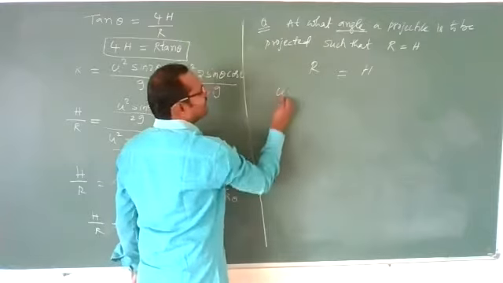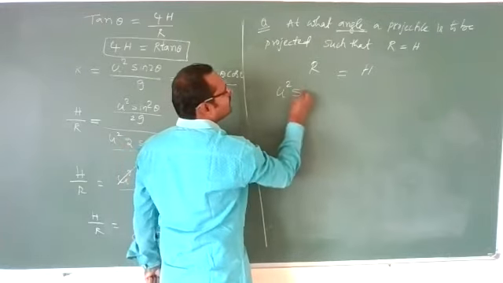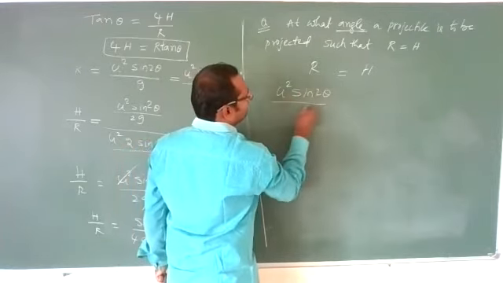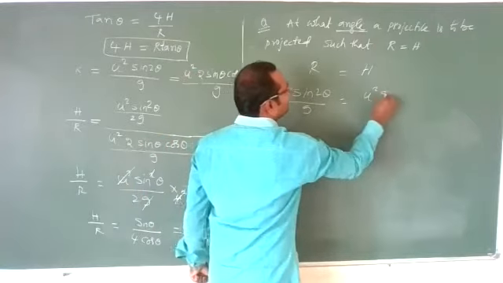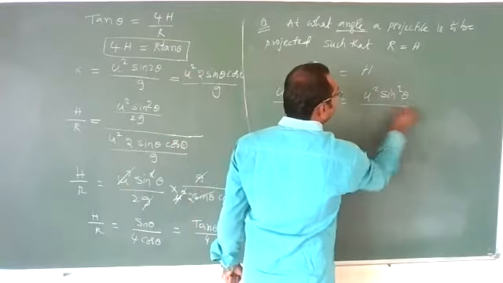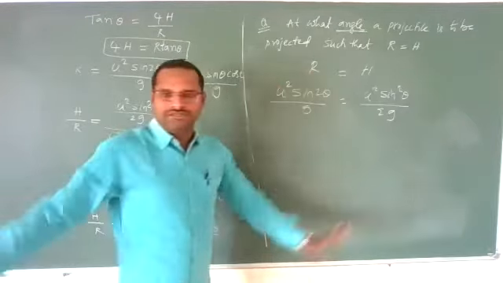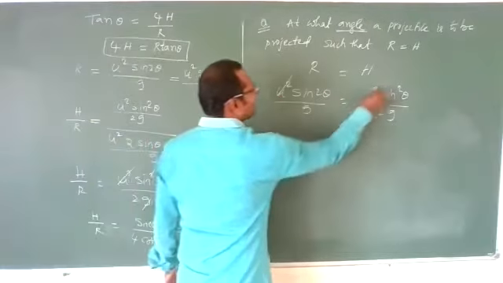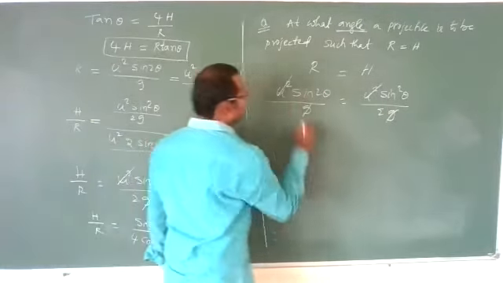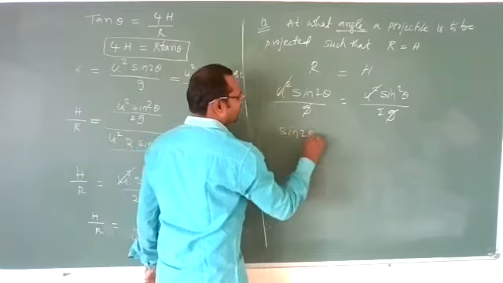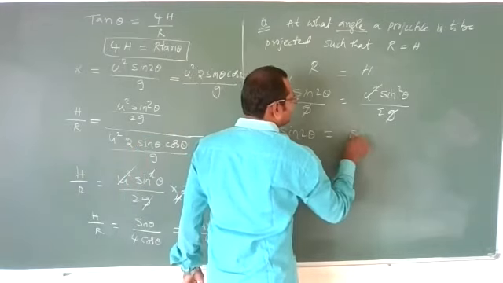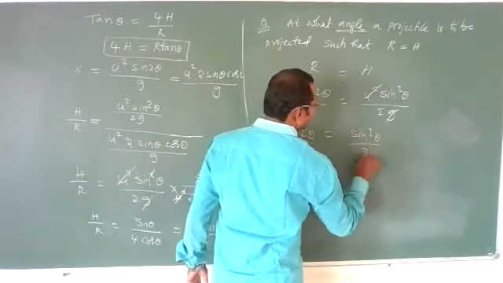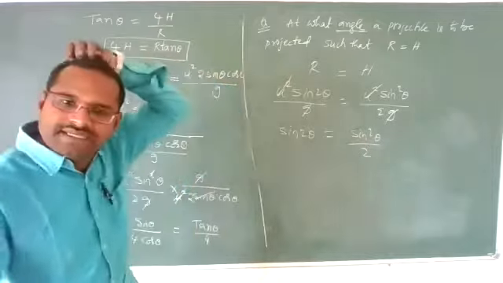Range should be equal to height. Range formula: u square sin 2 theta by g. Height formula: u square sin square theta by 2g. This is what should happen. U square cancels, g cancels. We are left with sin 2 theta on this side, and sin square theta by 2 on this side.